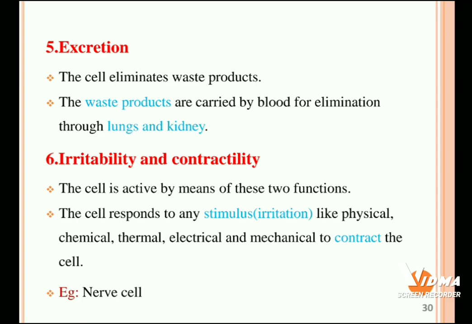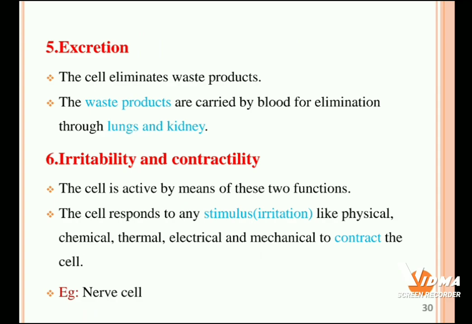Next one is irritability and contractility. The cell is active by means of these two functions. The cell responds to any stimulus, like irritation, that is physical, chemical, thermal, electrical and mechanical stimuli, by contracting.